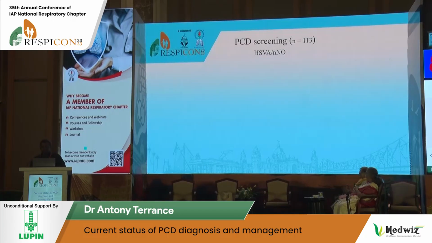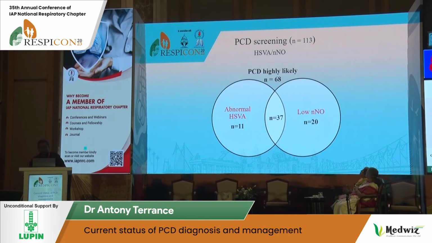This is something we learned: doing both screening tests, nasal nitric oxide and HSVA, has its advantage. In HSVA, as I said, the result is not just normal and abnormal; it's normal, abnormal, and indeterminate. There were quite a number of indeterminate patients, around 25%, and in those patients nasal nitric oxide helped. And in children less than 5 years, HSVA helped. Therefore, it's better to do a combination of tests whenever feasible. You will pick up more patients who are highly likely PCD than by doing one test.